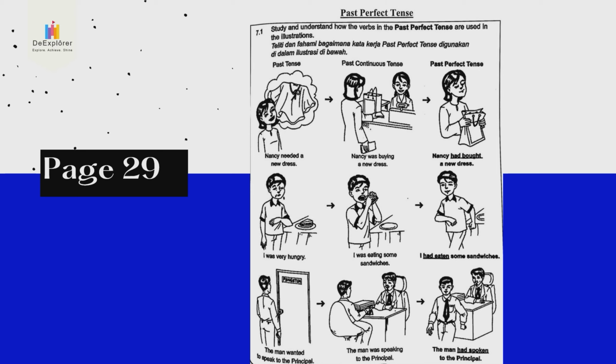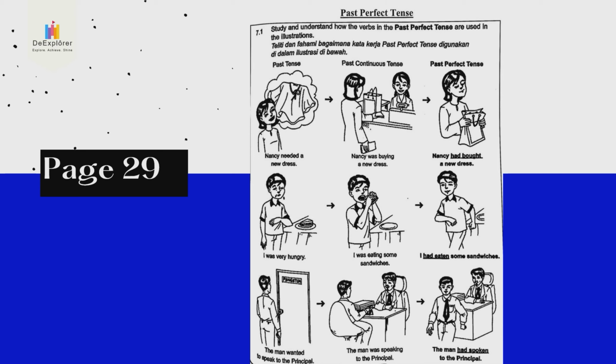Let's take a look at the first one. Nancy needed a new dress. So you underline the word needed. Nancy 需要一件新衣，需要。N-E-E-D-E-D, underline needed, this is past tense. And then the past continuous tense, Nancy was buying a new dress.